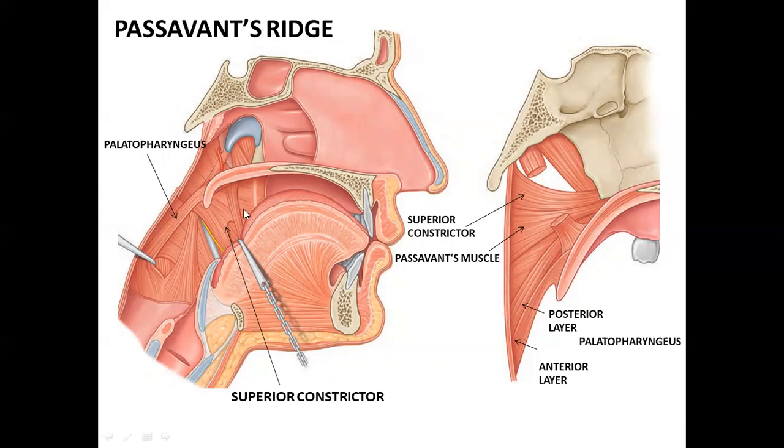Now what do some of these fibers of the palatopharyngeus do? They join the superior constrictor muscle of the pharynx. So some of the fibers sweep horizontally.